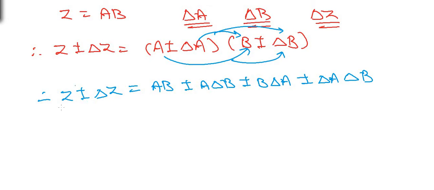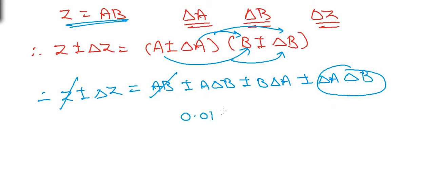Now z on the left hand side will be cancelled with ab on the right hand side because z is equal to ab, and also we can neglect delta a delta b. Why can we neglect delta a delta b? Because the product of two small quantities is extremely small. These are the errors, so they are bound to be very small. Suppose delta a is 0.01, and equally delta b is also 0.01, then how much is 0.01 multiplied by 0.01?